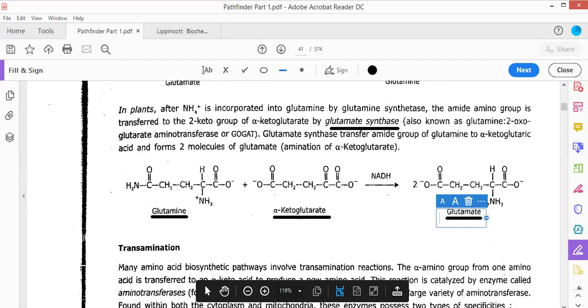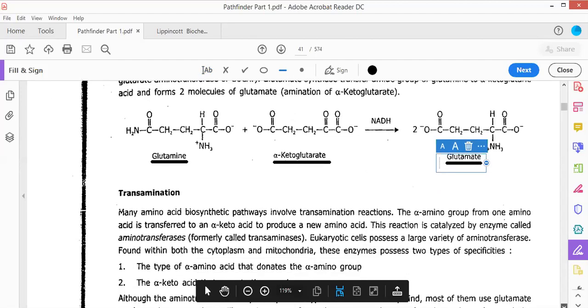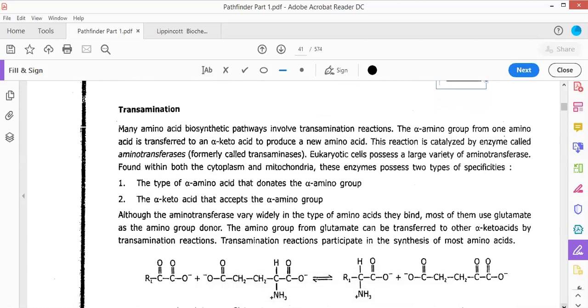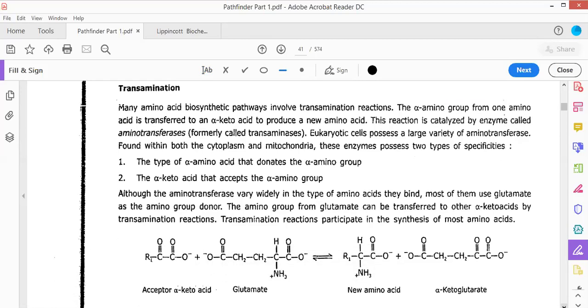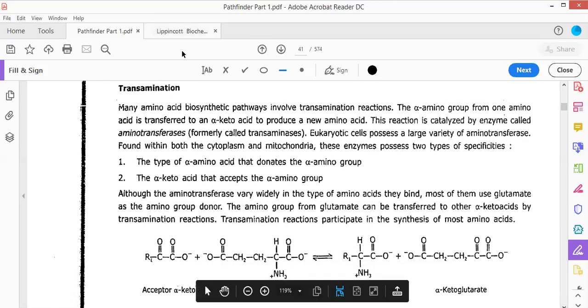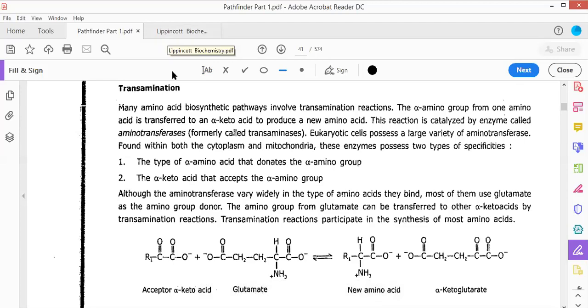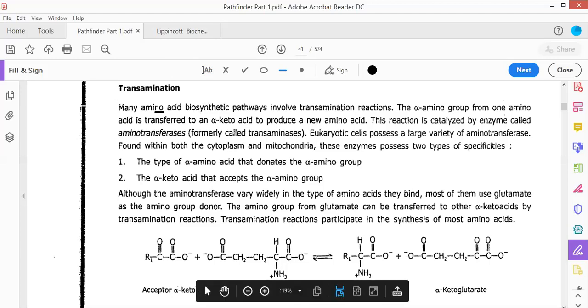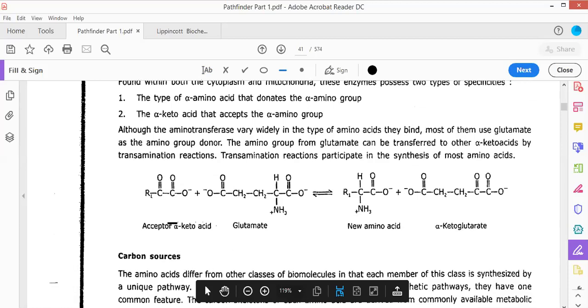Another one is referred to as the transamination reaction. Now transamination is a completely different reaction. To get an insight into the transamination reaction, we must look at Lippincott. But before moving to Lippincott, let me just tell you that transamination is a reaction in which the amino group from one amino acid is transferred to the keto group of another alpha keto acid, forming a new amino acid and a new alpha keto acid.